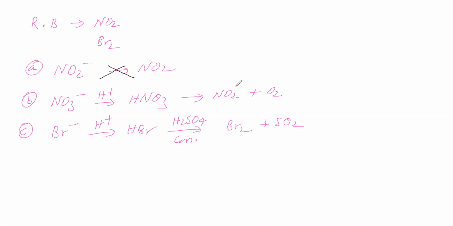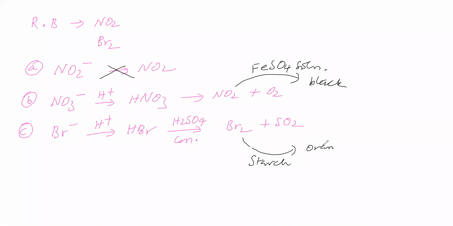Now, if NO2 gas is passed into ferrous sulfate solution, the solution becomes black. If the gas is passed into starch solution, it becomes orange yellow.